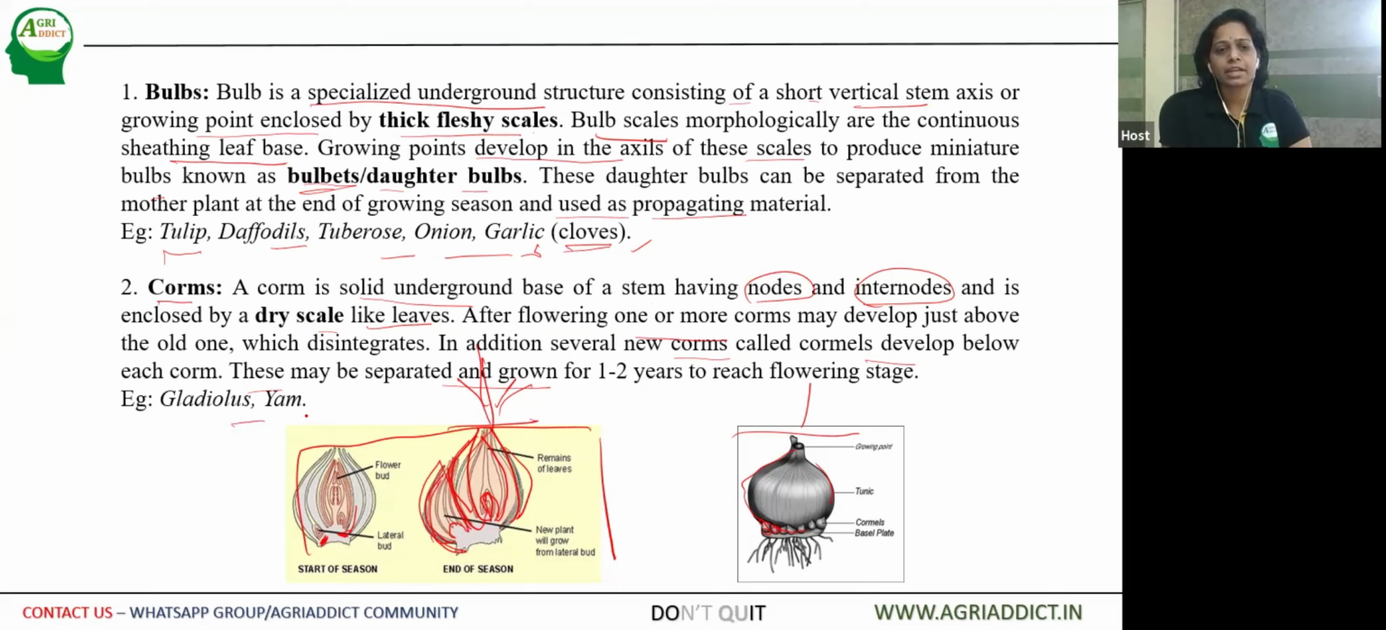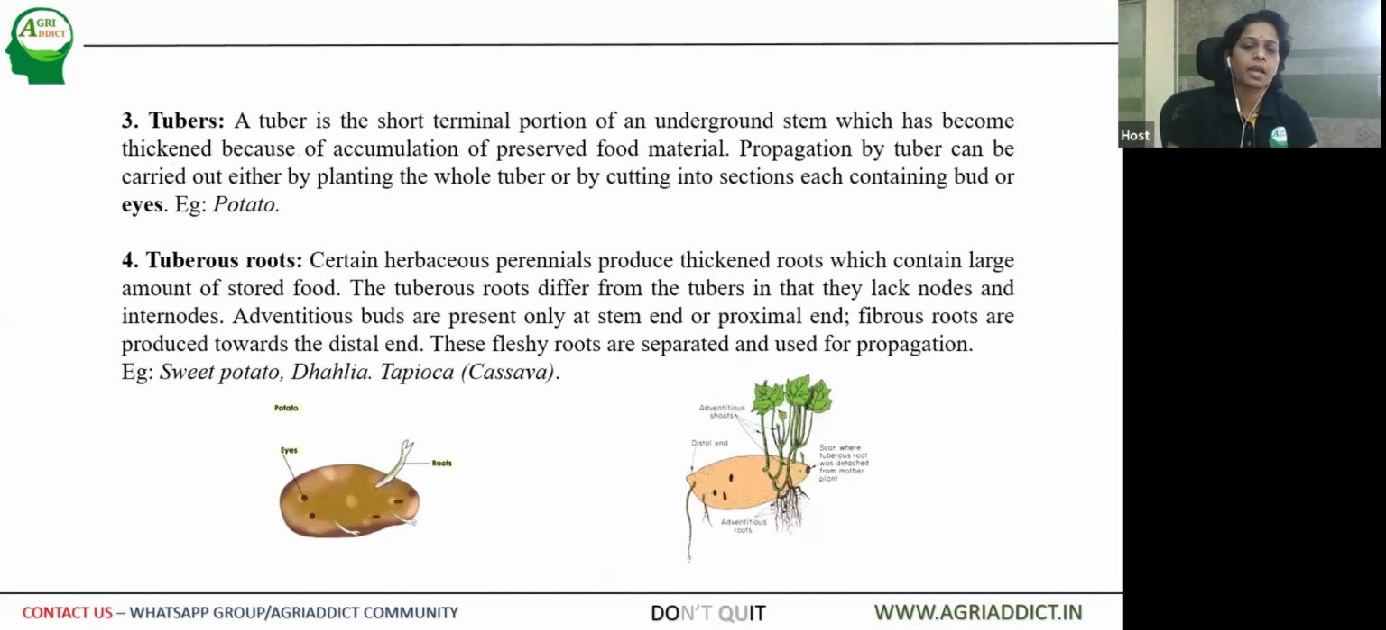Examples are gladiolus and others. Upon separation of these cormels, they can be used as propagating material for the next crop. Then the other modification is tubers. We all know the example is potato.